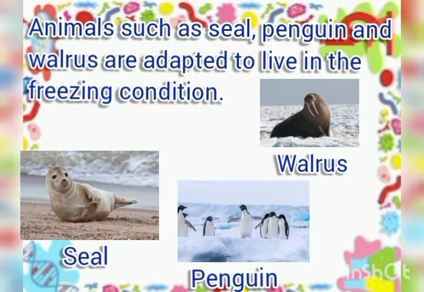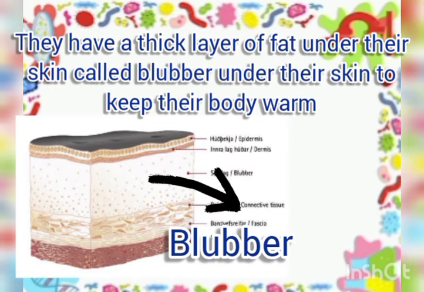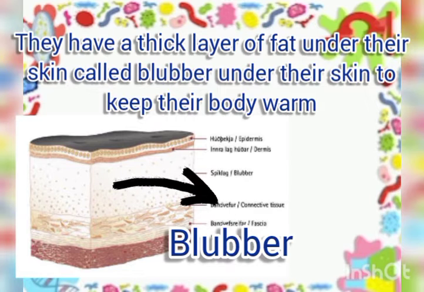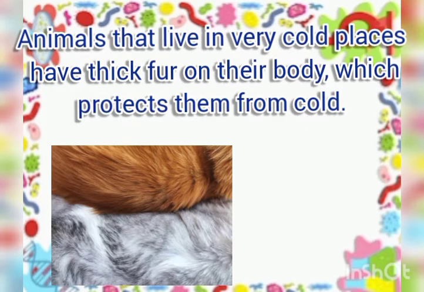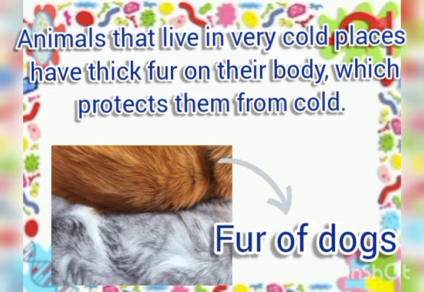Animals such as seal, penguin, and walrus are adapted to live in freezing conditions. They have a thick layer of fat called blubber under their skin to keep their body warm. Animals that live in very cold places have thick fur on their body which protects them from the cold.